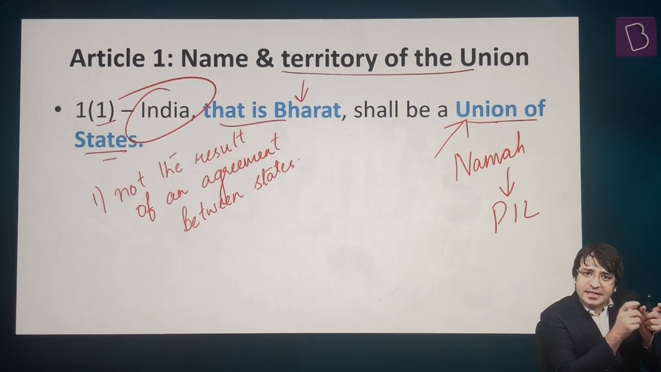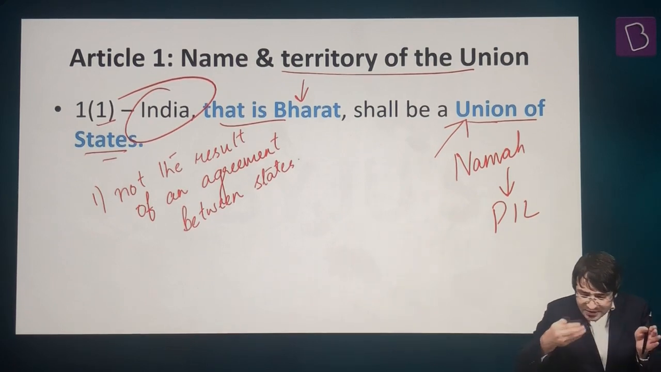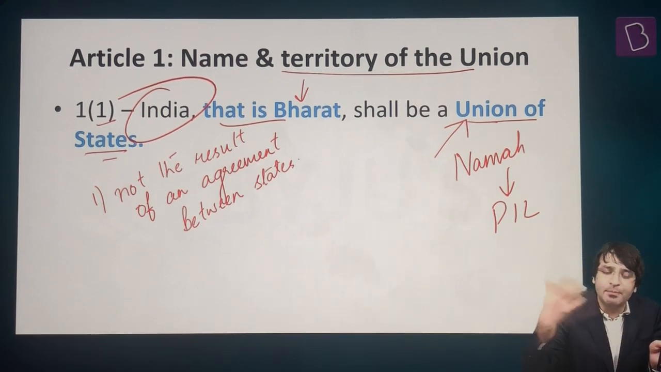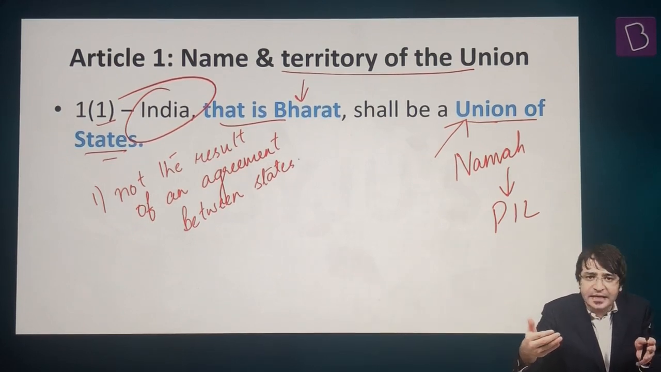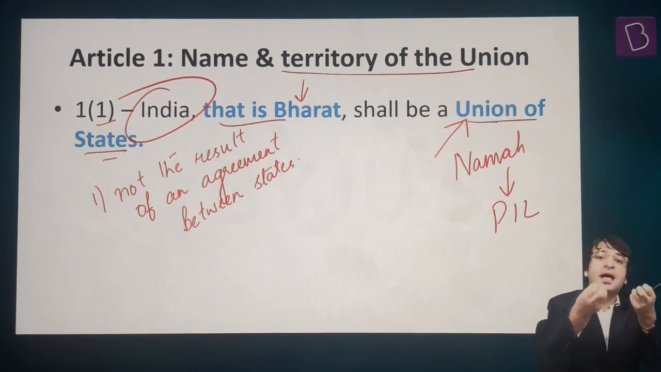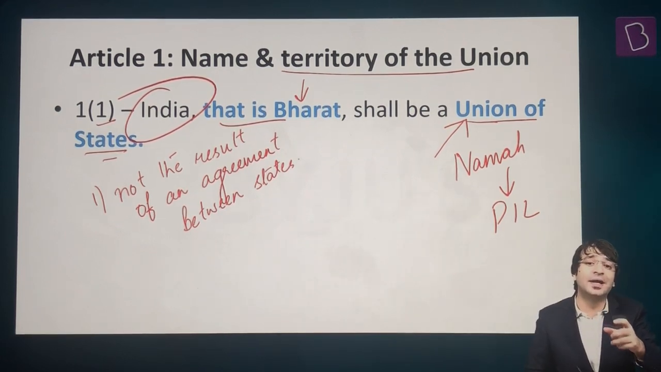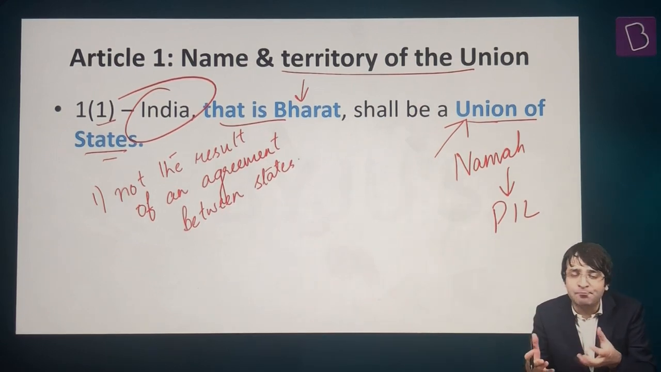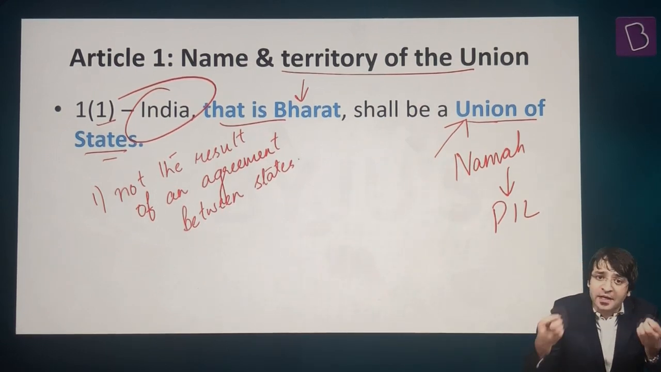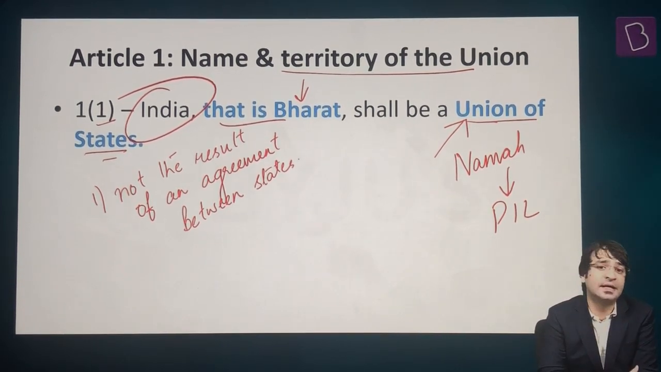That means United States of America was not present before. This United States of America was created when these 13 British colonies liberated themselves. They came out of colonialism, and ultimately they decided to come together and create United States of America. That is why United States of America, we call it a federation of states, because this United States of America has been created because of an agreement between these 13 British colonies. But that's not the case with India.